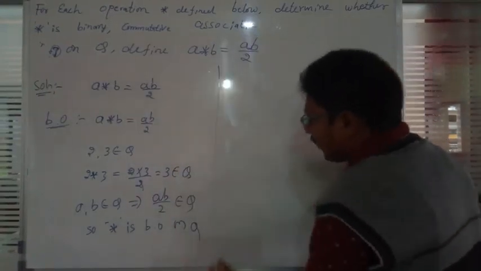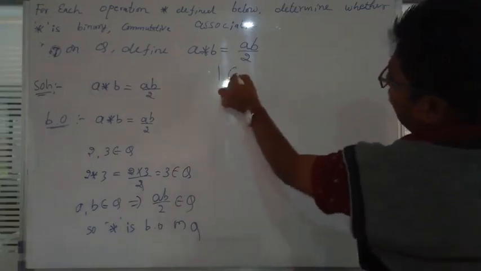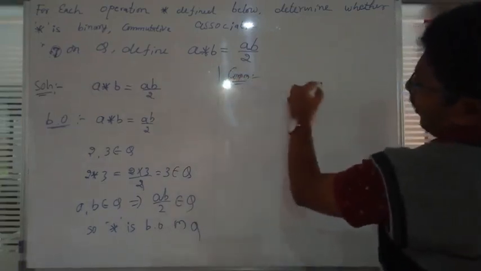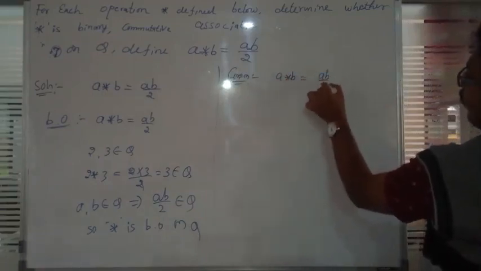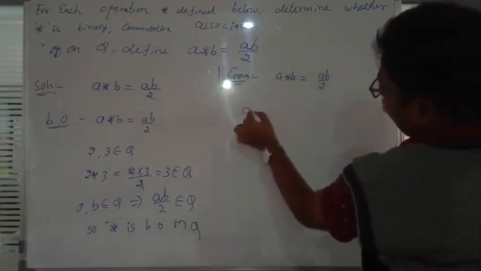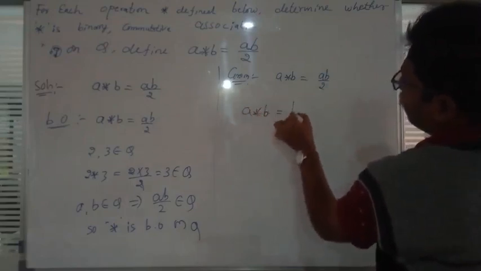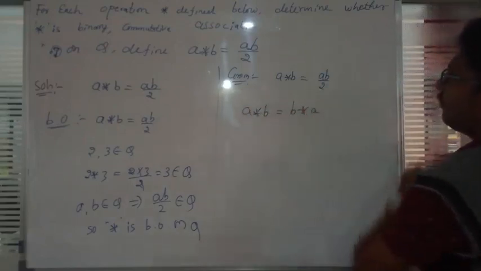Next we will check commutative. Once again we will write the definition: a star b is equal to ab by 2. What is commutative? a star b is equal to b star a.